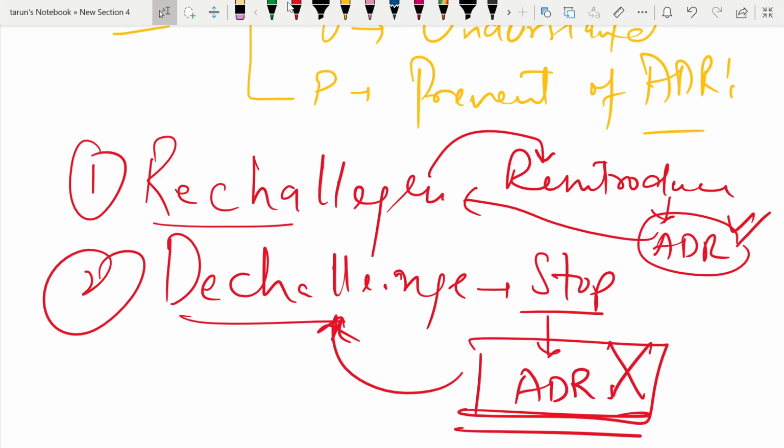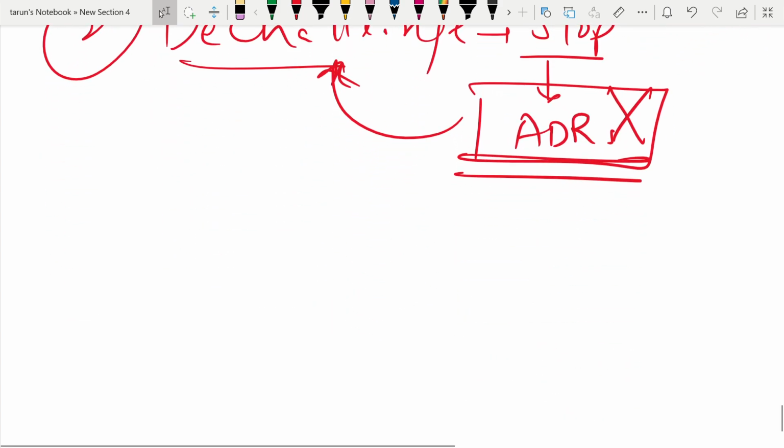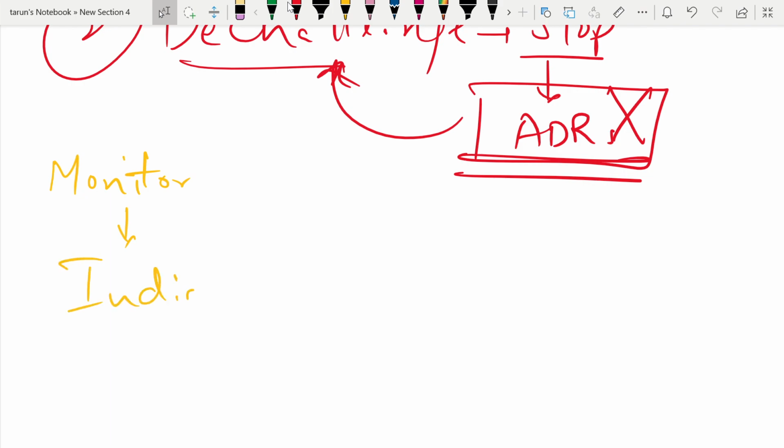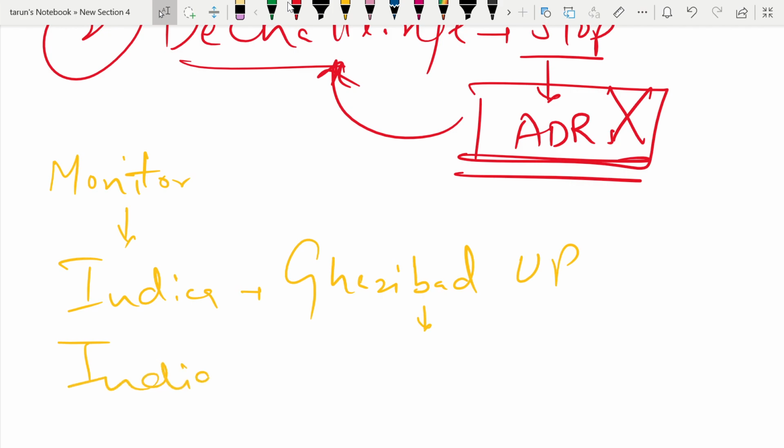Then we also have to know where the monitoring of adverse drug reactions is reported. In India, the monitoring is reported from various hospitals, and there is a particular center located in Ghaziabad, UP, known as the Indian Pharmacopoeia Commission.